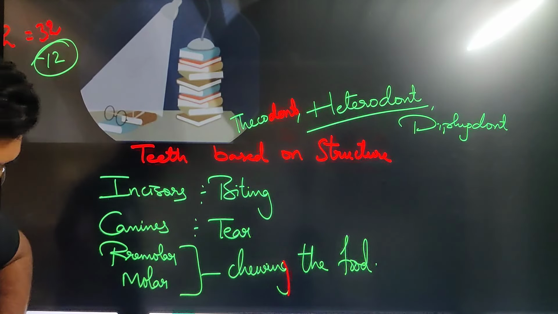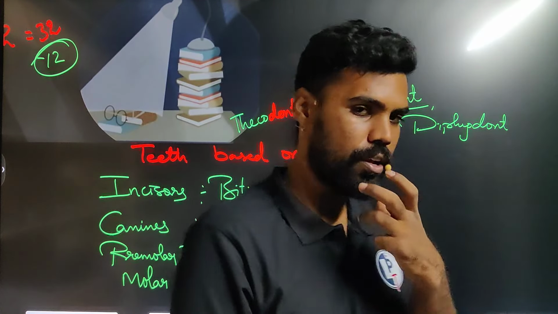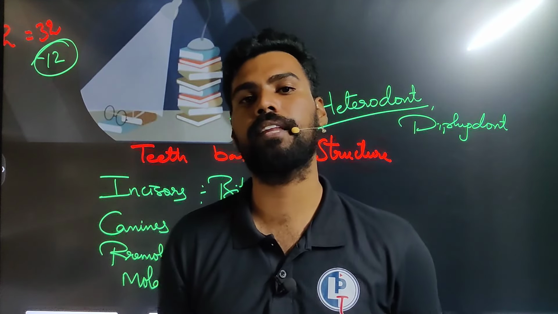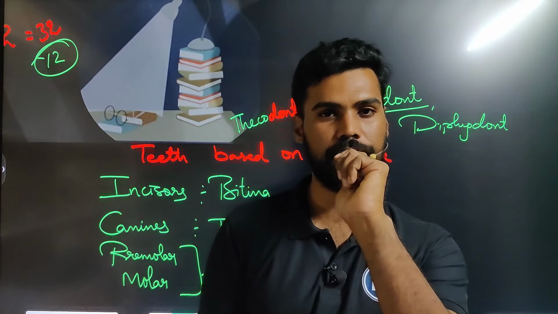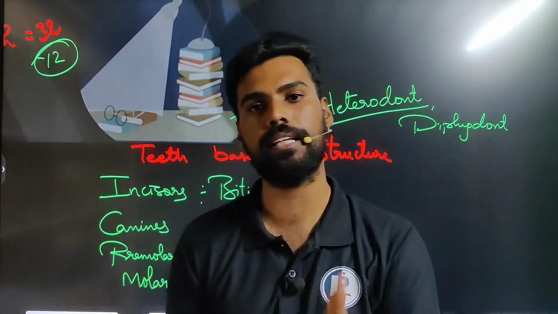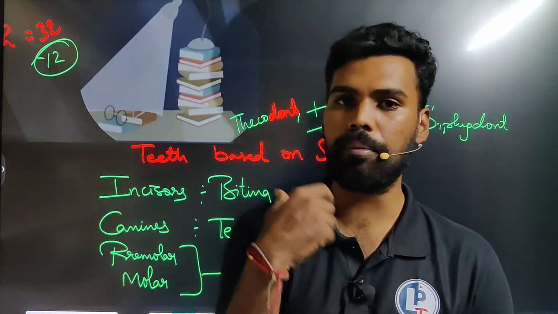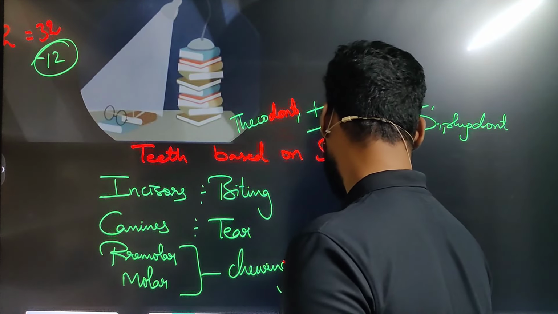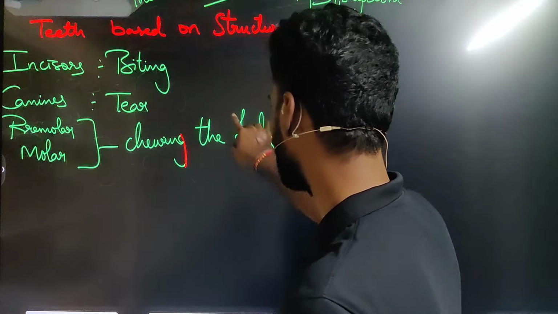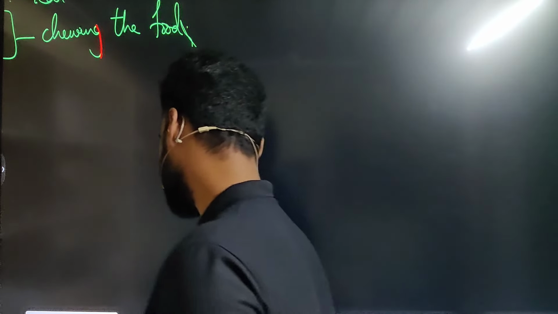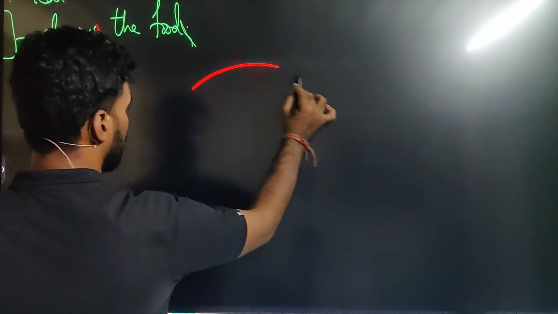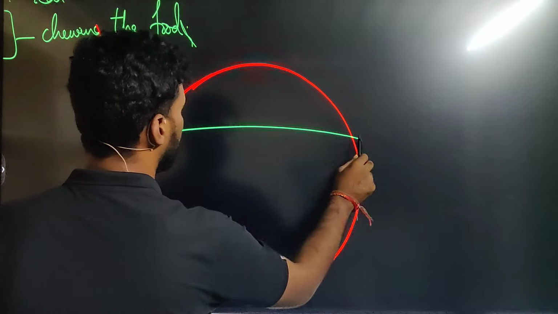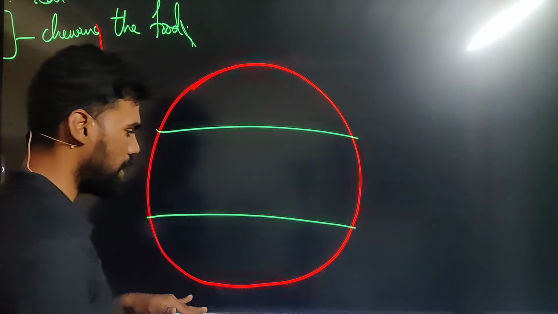Now let's talk about the oral cavity. If you see, the oral cavity and nasal cavity are separated with the help of a hard palate. So that one we call as what? Hard floor, we call it the palate. Now if you talk about the oral cavity, let's consider this is our oral cavity. Divide it into 3 parts.